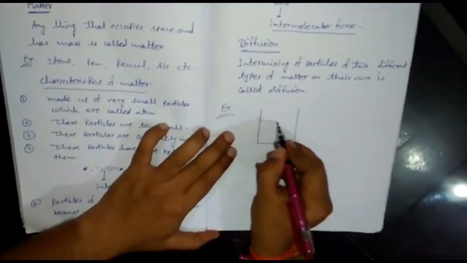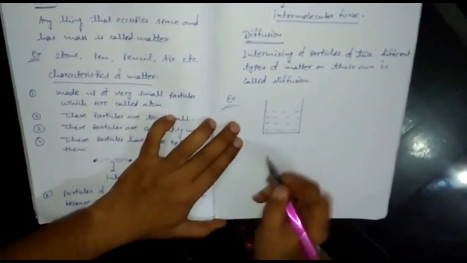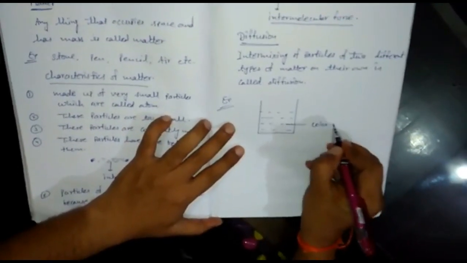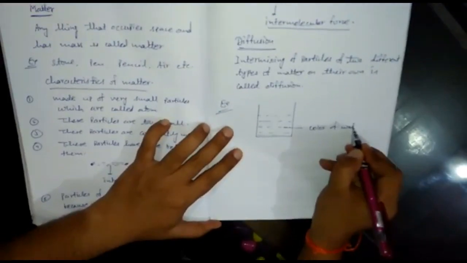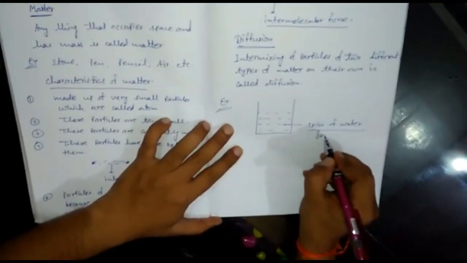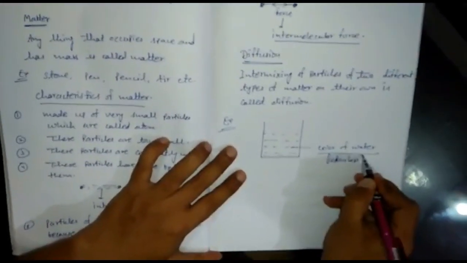Suppose I have a container. In this container I have taken a little bit of water. As we know, water has no color, that means it is colorless.